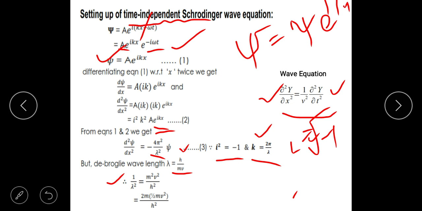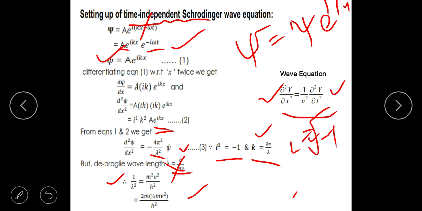Just cross multiply: mv goes upstairs, h comes here, and it will be 1 by lambda. When you square it, it will be mv square divided by h square is 1 by lambda square. So now go to equation 3, and instead of 1 by lambda square, you have to plug this in. Let's go to the next one.